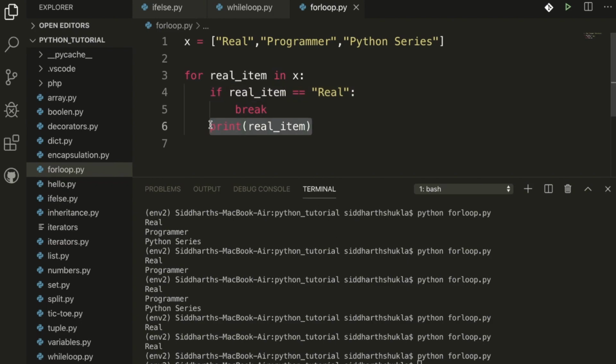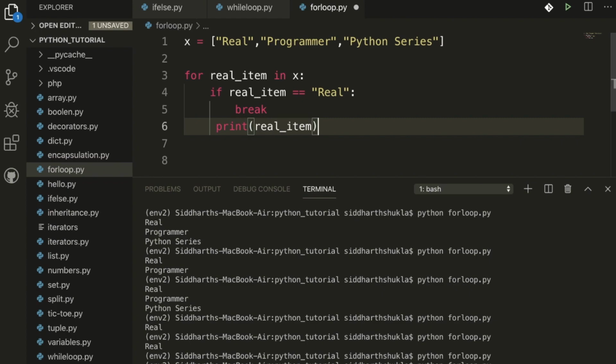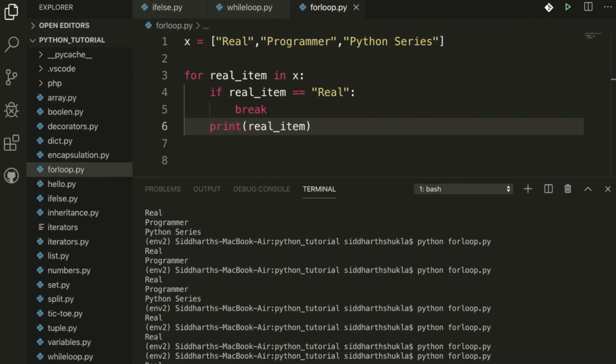And this one we are printing before this one. Okay, so we will get the result of the real, then we will stop. So you want to print real, then you want to stop. You can write here that we will get something, not any particular exact result, because we are stopping here. We are comparing the real, and if we want to print real and then programmer, we need to write it after that here.